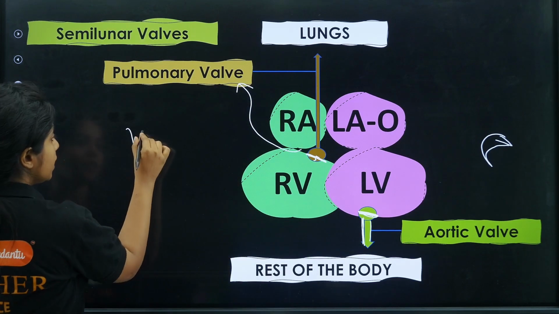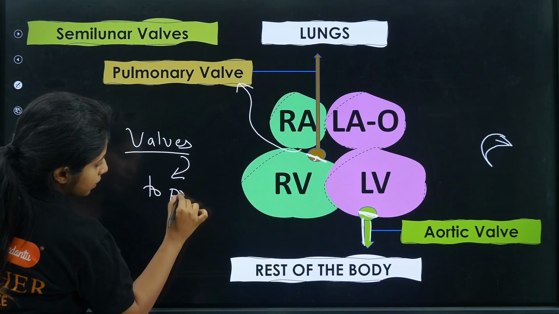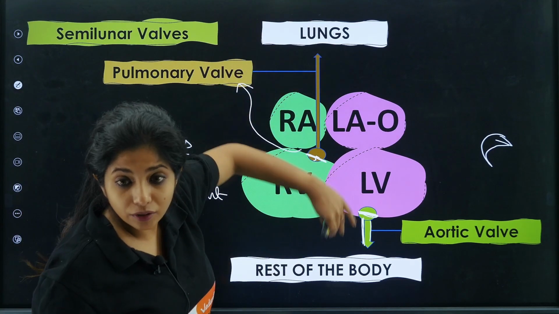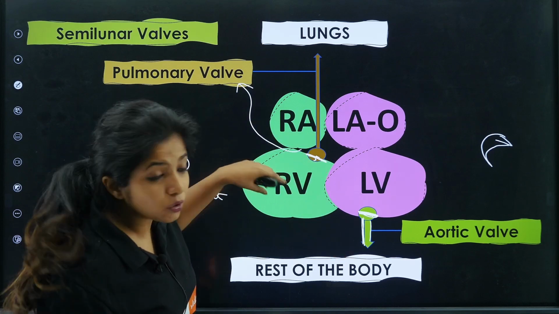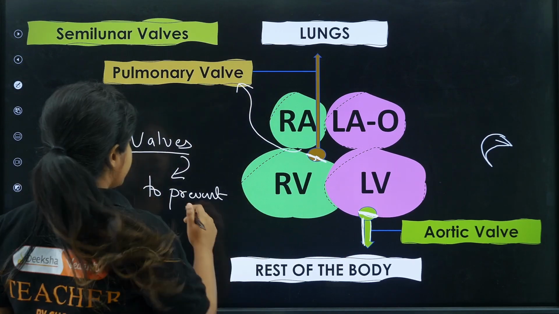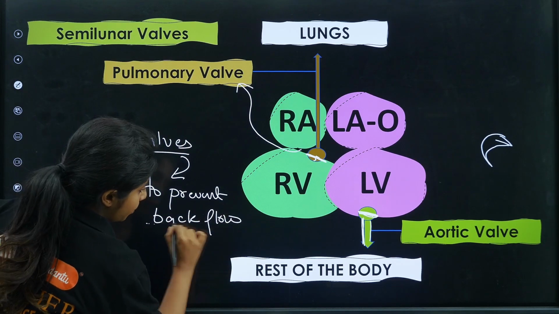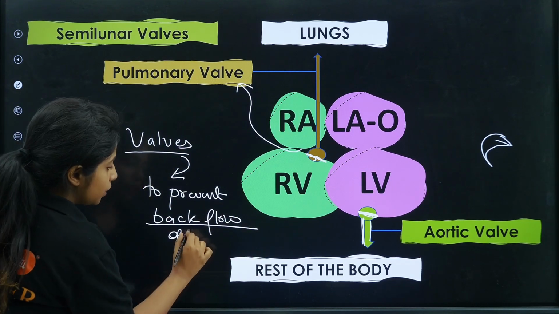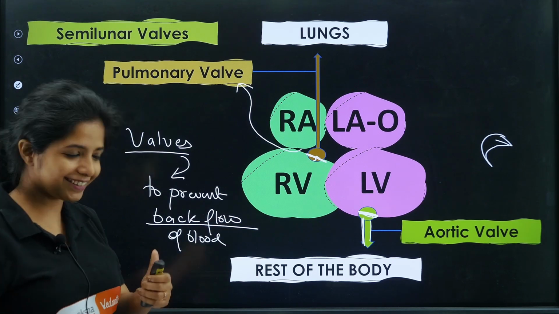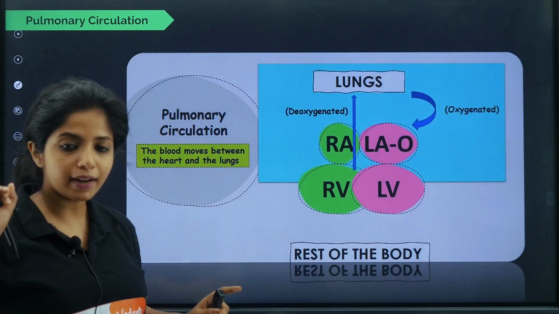That is the most important thing. Why do we need valves? To prevent what? Why do we need a valve over here? So that the blood that is going up does not come back, my dear children. It is not allowed to come back over here. We have to maintain that pressure. Then only things will be reaching around different areas. So to prevent the backflow, please remember this term. To prevent the backflow of blood, you need valves. Works? Cool? Okay. So I hope you got that also. So valves are done, atrioventricular and semilunar valves are there.